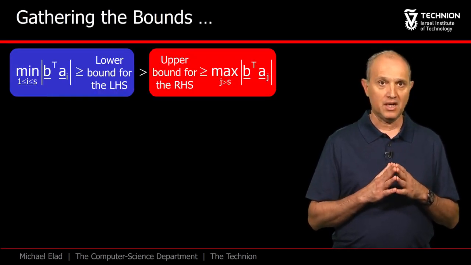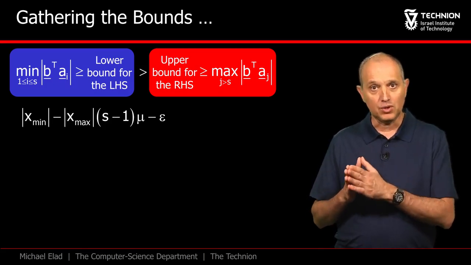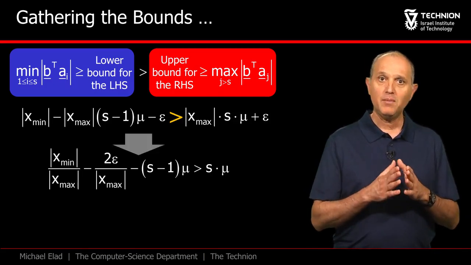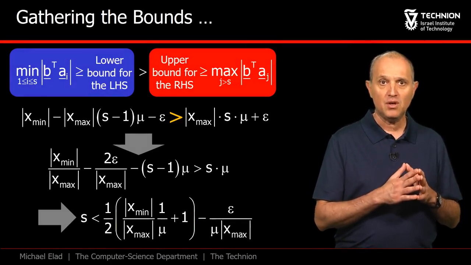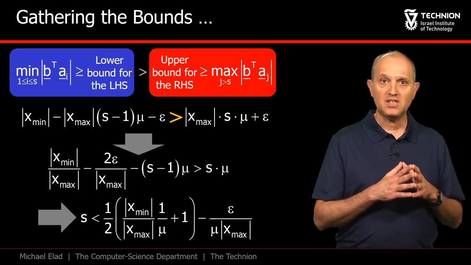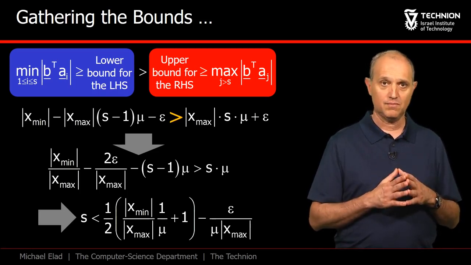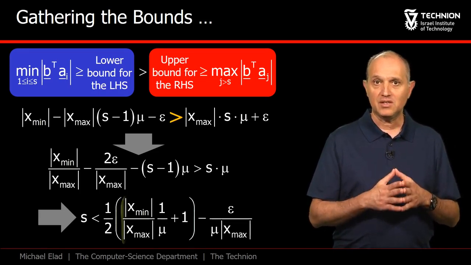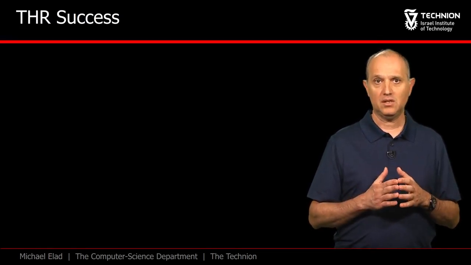We conclude our analysis by comparing these two bounds, requiring that the lower bound of the blue term is strictly bigger than the upper bound of the red one. We divide by x max and apply a few algebraic steps, and we get to this condition for the success of the thresholding algorithm. Please observe that when epsilon is set to 0, we get our earlier result for the thresholding in the noiseless case. Here as well we see the sensitivity of the algorithm to the contrast of the non-zeros in x0. We now summarize this result.